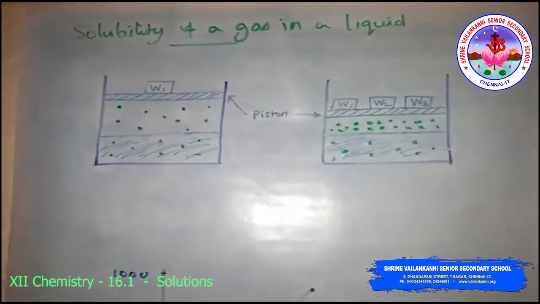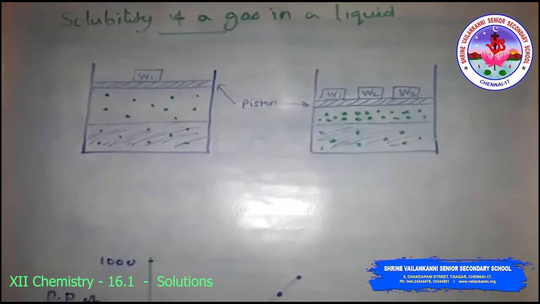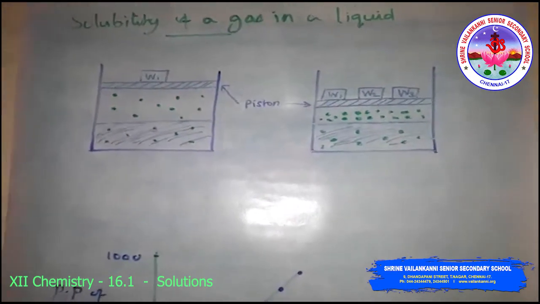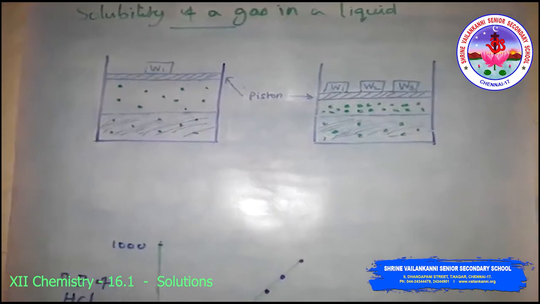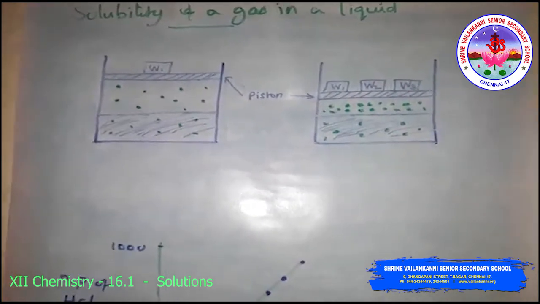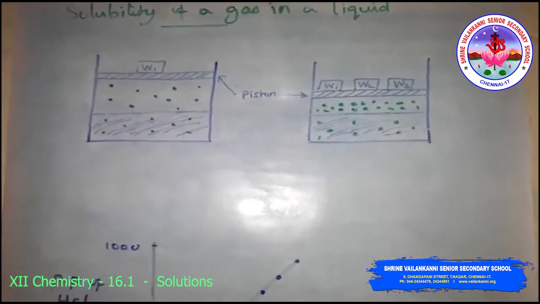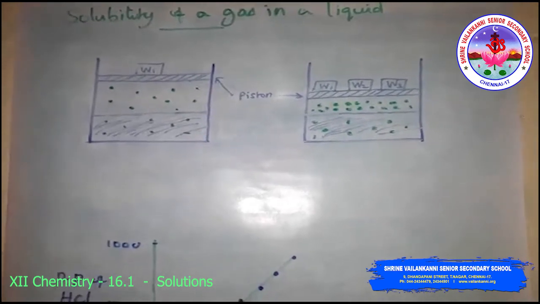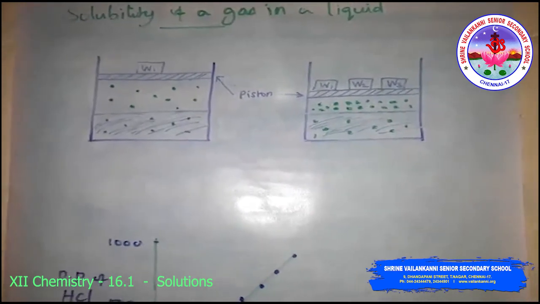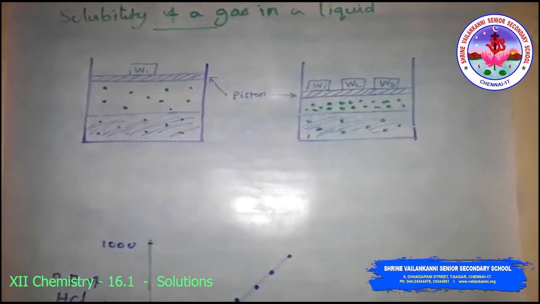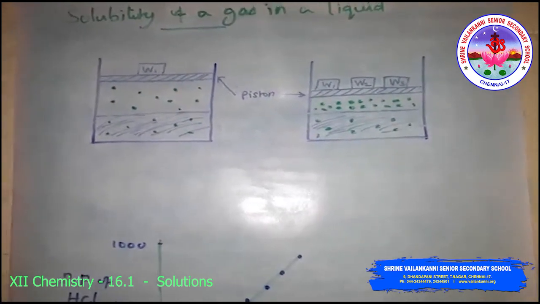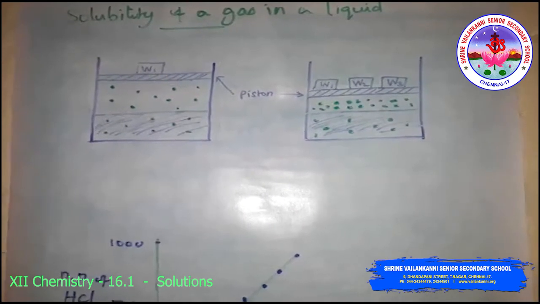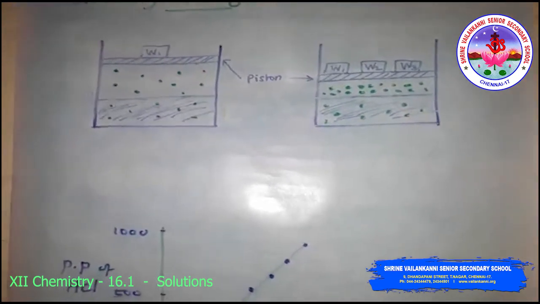Many gases dissolve in water. Oxygen dissolves only to a small extent in water. It is the dissolved oxygen which sustains all aquatic life. On the other hand, HCl gas, hydrogen chloride gas, is highly soluble in water. Thus, the solubility of a gas in a liquid is greatly affected by pressure and temperature.